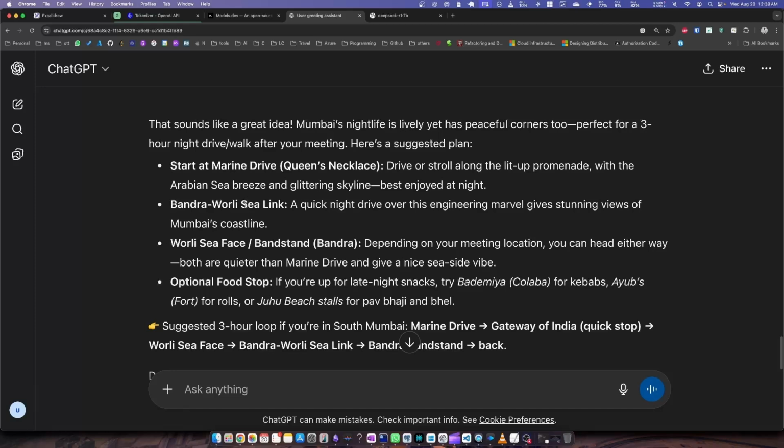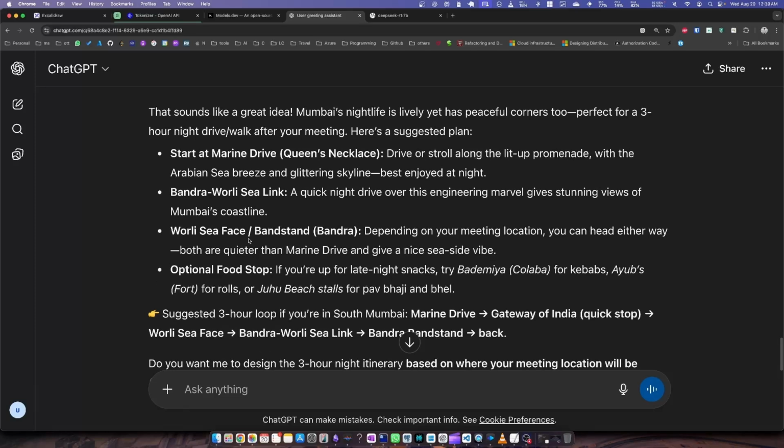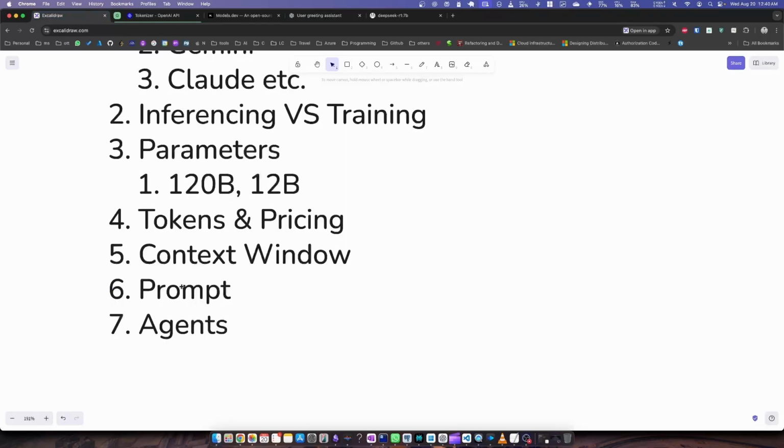Let's say in terms of programming, if you want to get any code, or if you want to generate any website, you can be very, very specific about it, and you can craft a very beautiful prompt. Based on that, you will get a very beautiful result. So it's a very important terminology and a very important concept whenever we are interacting with any of the AI models.